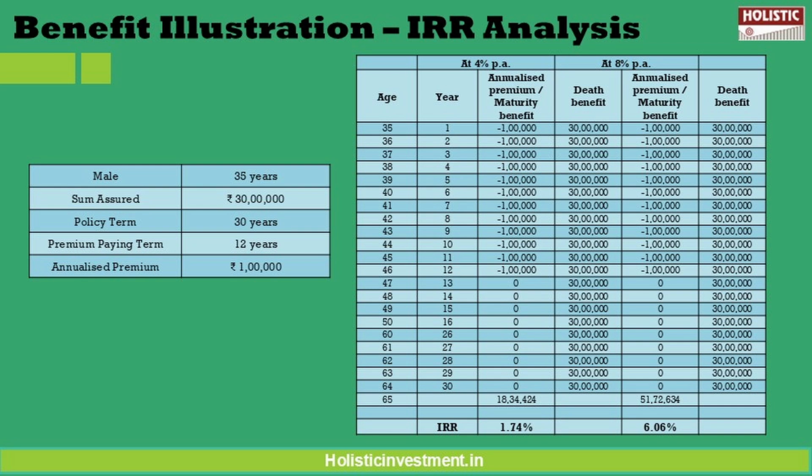And also at the 8% return scenario, in the best case scenario itself, the fund value is 51.72 lakhs with an IRR of 6.06%, which is slightly lower than a low risk debt instrument like even a bank FD. So even a bank FD can give you guaranteed returns better than this, but here we are taking such a long term risk, but the potential return falls short when compared to other market linked investments that deliver higher yields, better risk adjusted returns, and greater transparency.